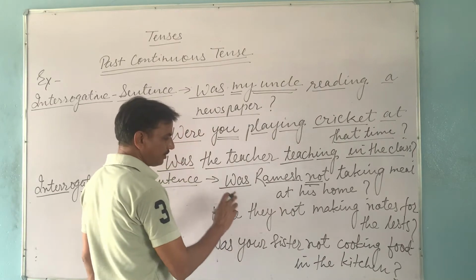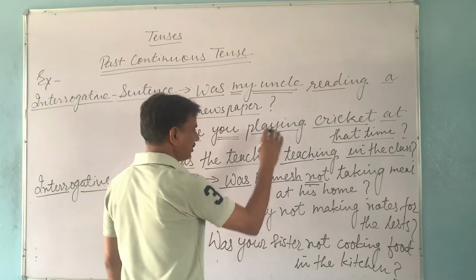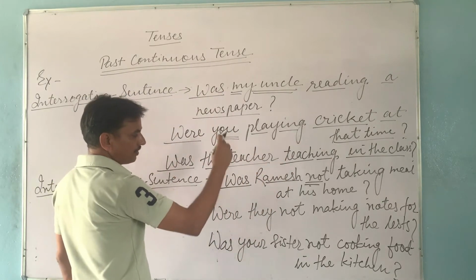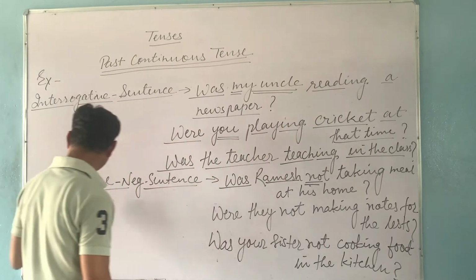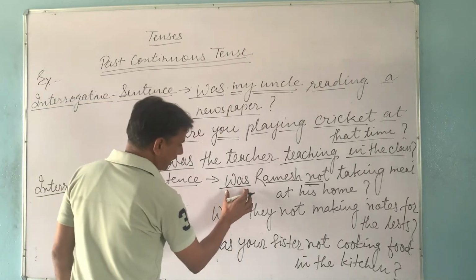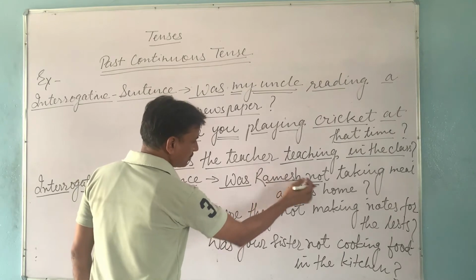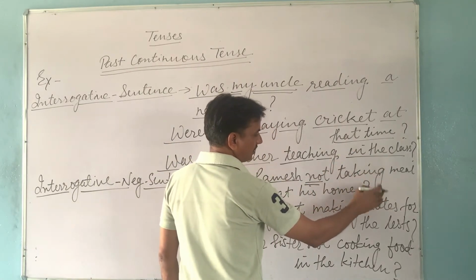It is important to note that in an interrogative negative sentence we use not after the subject. In an interrogative sentence we use the helping verb in the starting, and we use not in a negative sentence after the helping verb, because in this sentence we follow both negativity and interrogation. So starting is always done with the helping verb, was or were, and then after the subject we use not. Thereafter we follow the same structure of sentence.